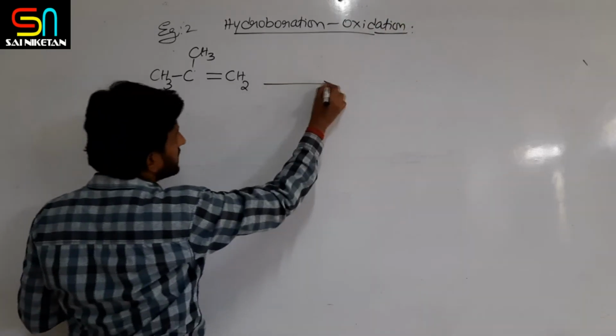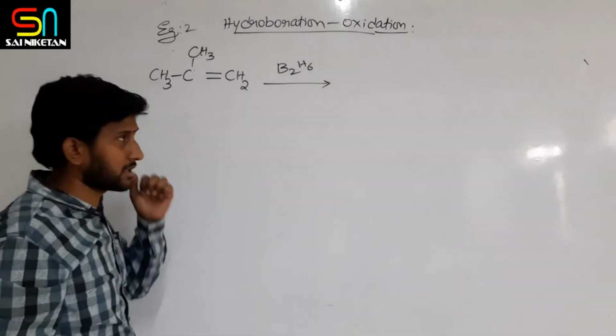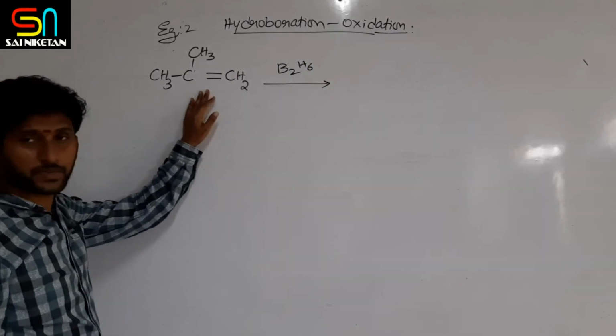So what will happen here? You will take diborane B2H6, hydroboration will take place.